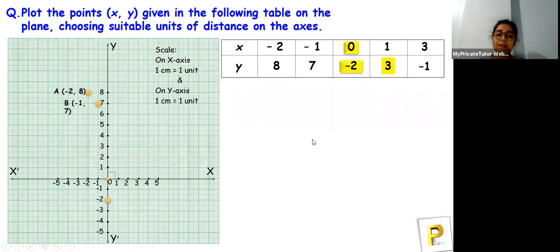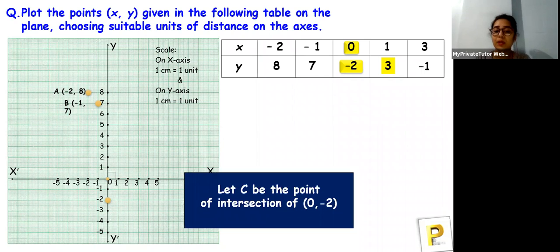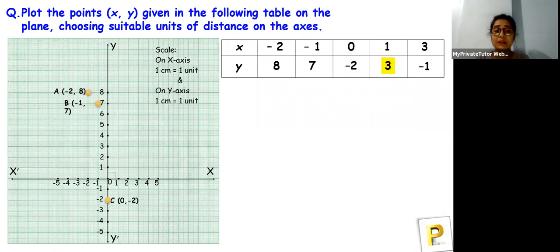So you can see that -2 is the y coordinate, and the x coordinate is 0. And let's see the point of intersection. So it lies on the y-axis. Do remember this, just remember one thing: if the x coordinate is 0, then the point will lie on the y-axis, and if y is 0, it will lie on the x-axis. Simple. Okay, so let's see the next one. So the next one is 1 and 3.